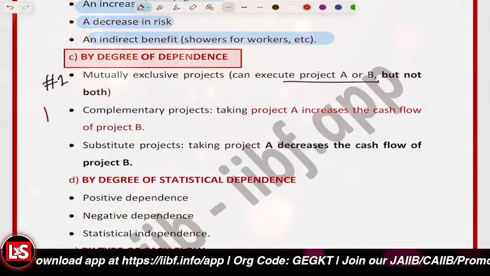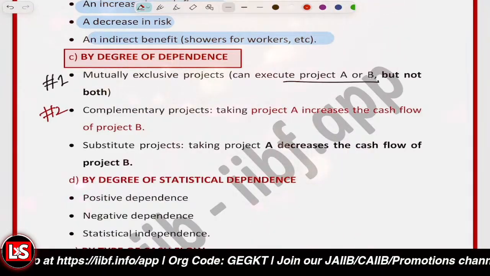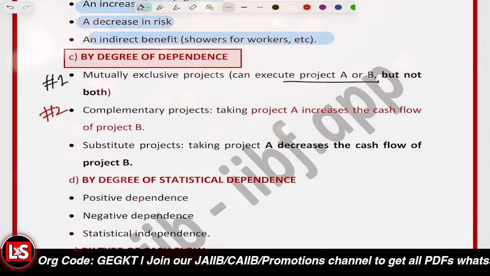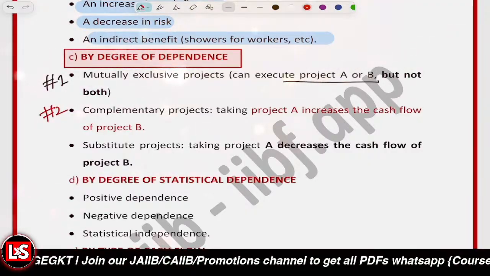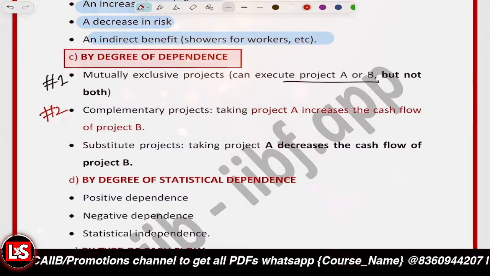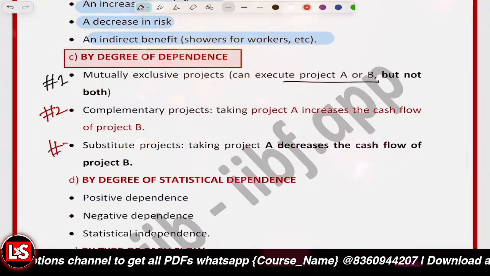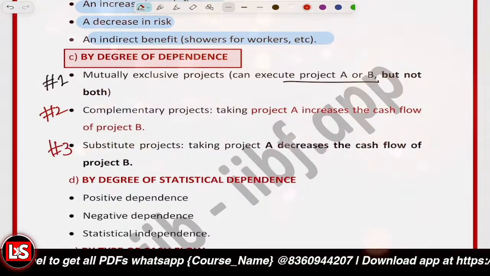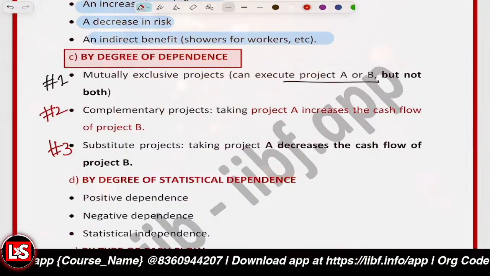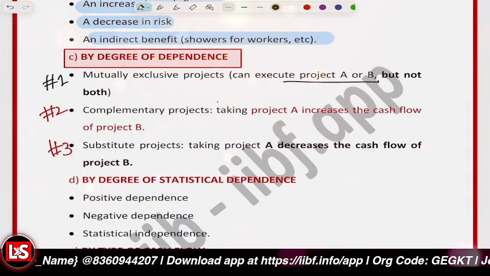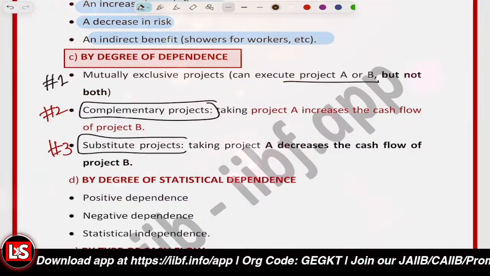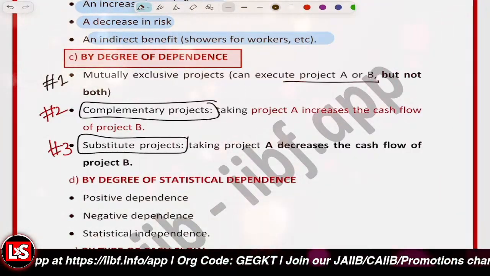The other type is complementary projects, where acceptance of one project increases the benefit of another. For example, if you open a warehouse, that may increase the sales of an existing distribution project. That's the complementary project. The third is the substitute project, where acceptance of one project reduces the benefit of another. So one complements the other project, and the substitute project decreases the benefit of the other.